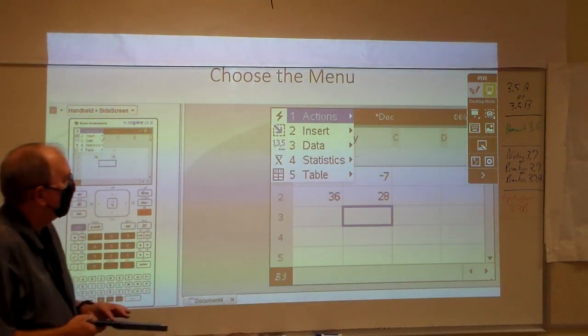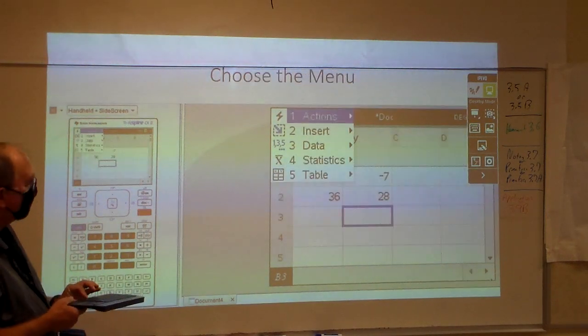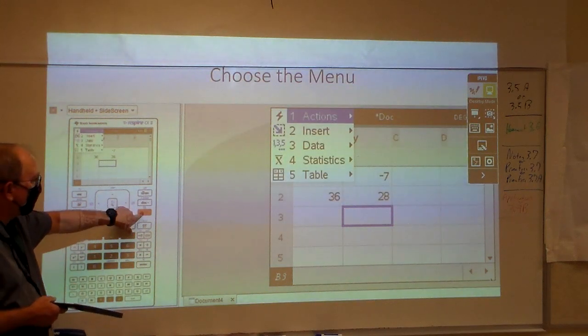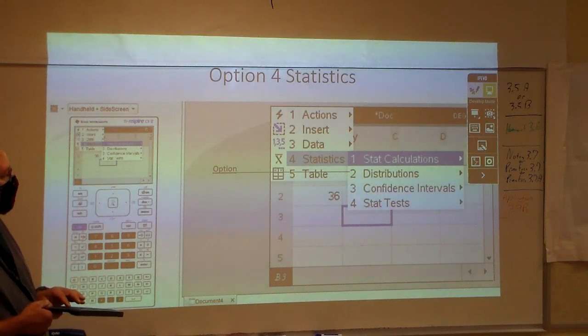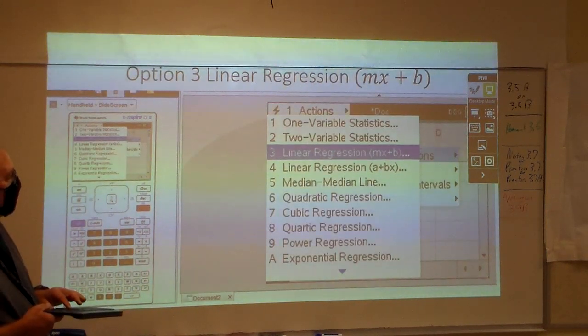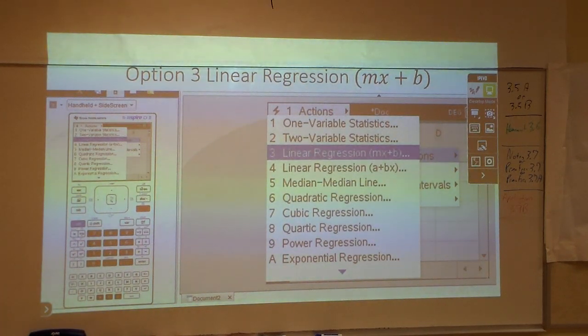And then you go to stats. I had to go back here a second. You would hit menu. See the menu button pops up right here. And then go to stats, option 4. Stat calculations, option 1, has it written right at the top. And then you would do option 3 and hit enter, and it would give you your slope and your y-intercept.